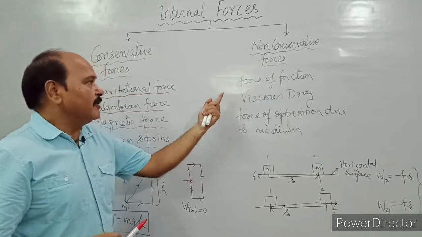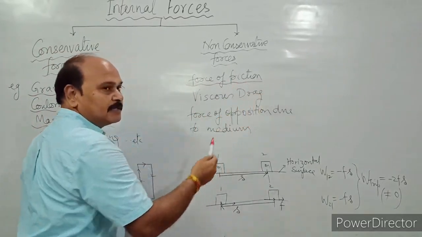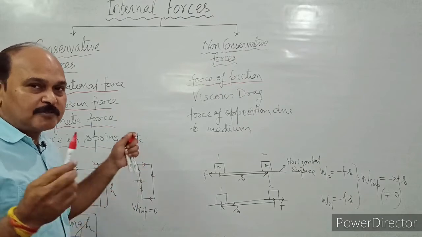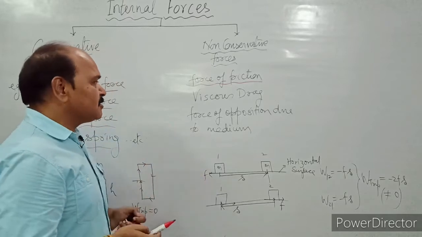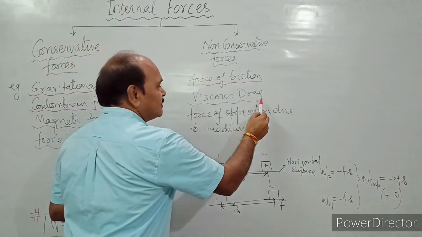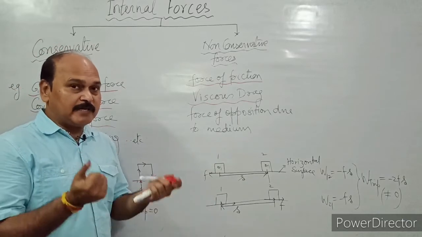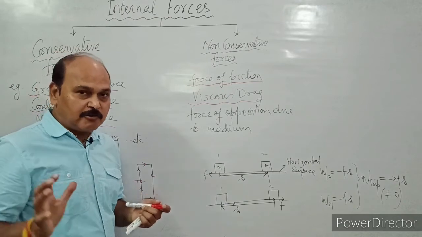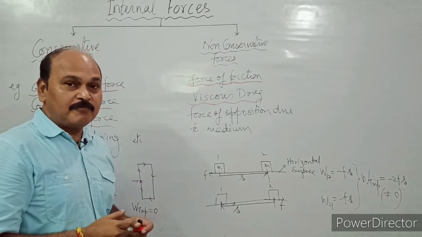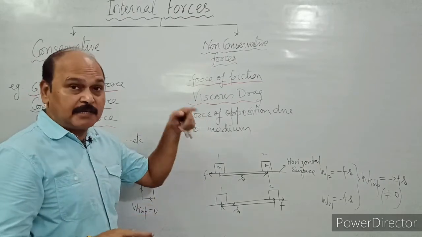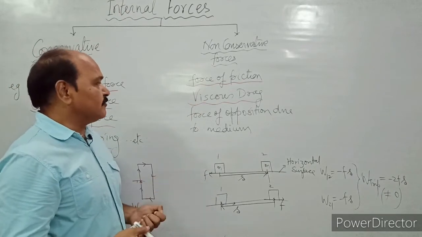Non-conservative forces. Well, children, non-conservative forces are force of friction. You have already studied this force in detail. So force of friction is force of opposition between 2 rigid surfaces. The other non-conservative forces are viscous drag. Viscous drag is the force of opposition between moving layers of fluid. When liquid flows, various layers of the fluid oppose the motion of each other. We call this force as viscous drag. We will study this force in detail. This viscous drag is a non-conservative force.